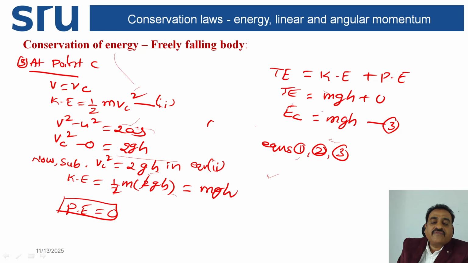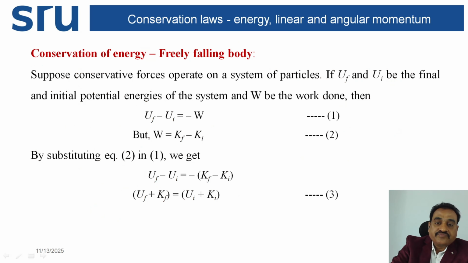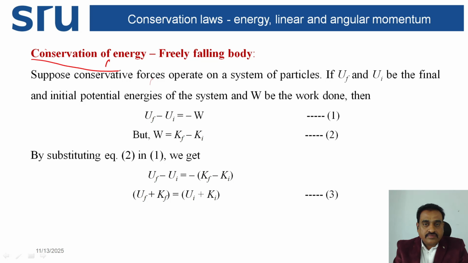So, the sum of kinetic and potential energy, or the principle of conservation of energy, may also be stated: the total energy in any system always remains constant. Conservation of energy, freely falling body.